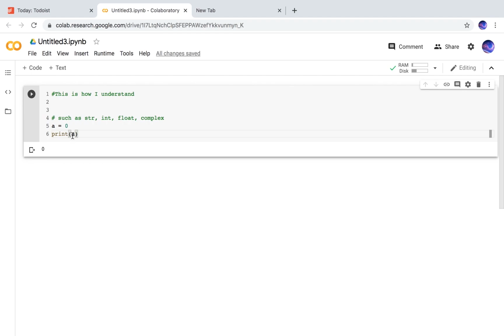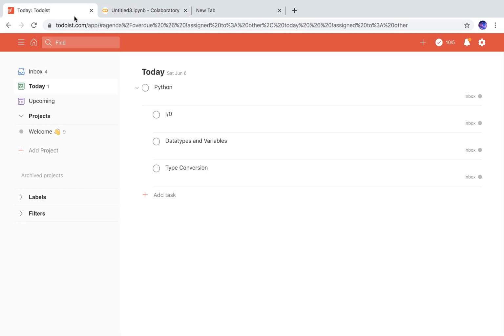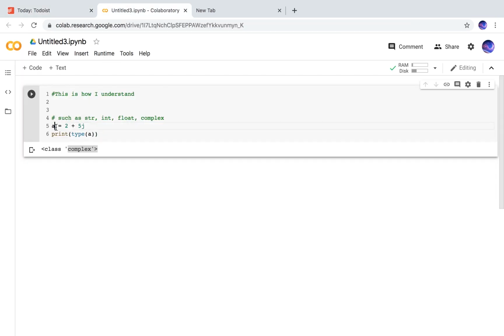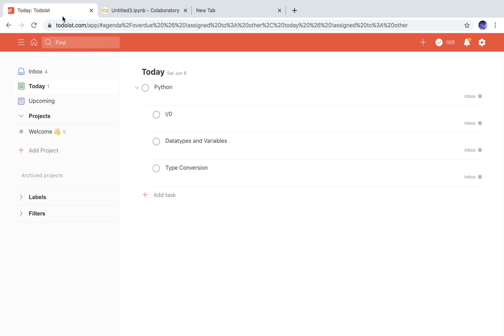So if I want to know if it's a string, integer, float, or complex, I'll just write type. Tell me what type it is. Tell me what data type it is. And then it says class int. I could say 1.0. Class float. I could say basically anything I want. 2 plus 5j. Class complex. So if we go here, this is the variable and this is what it is. So we could just cross this off.